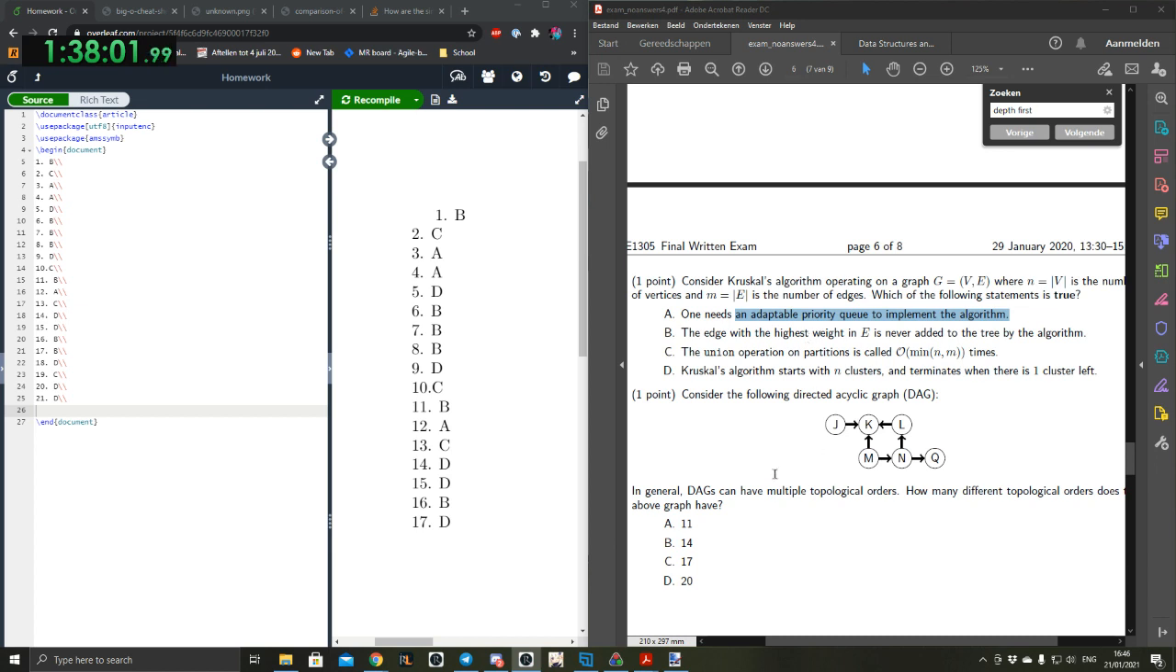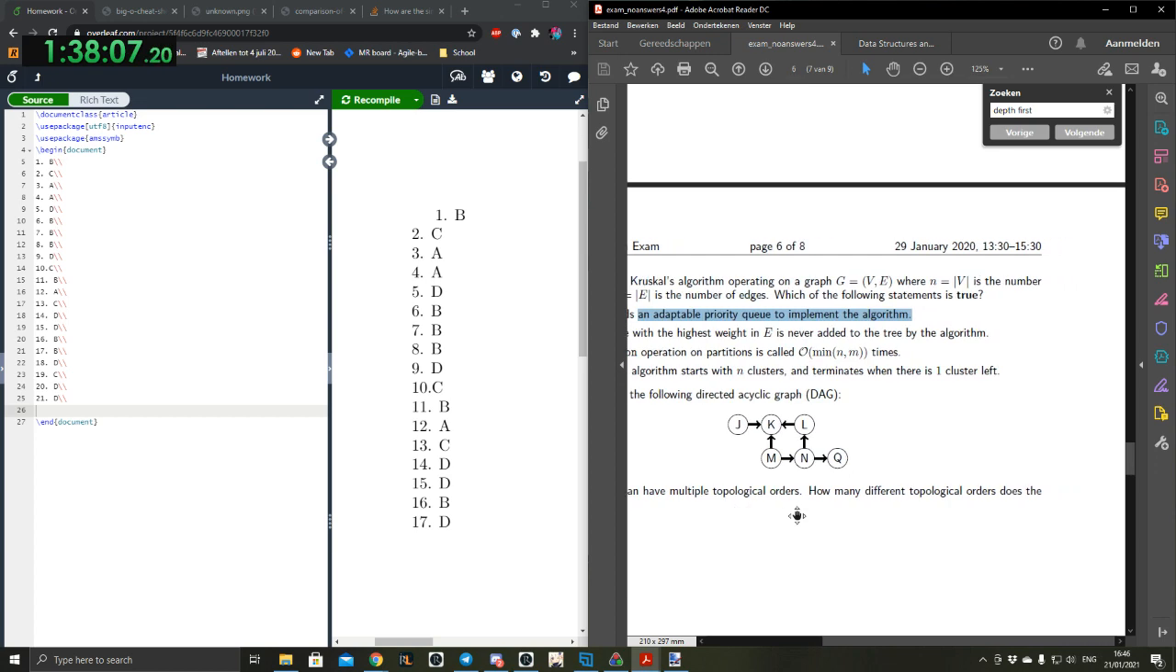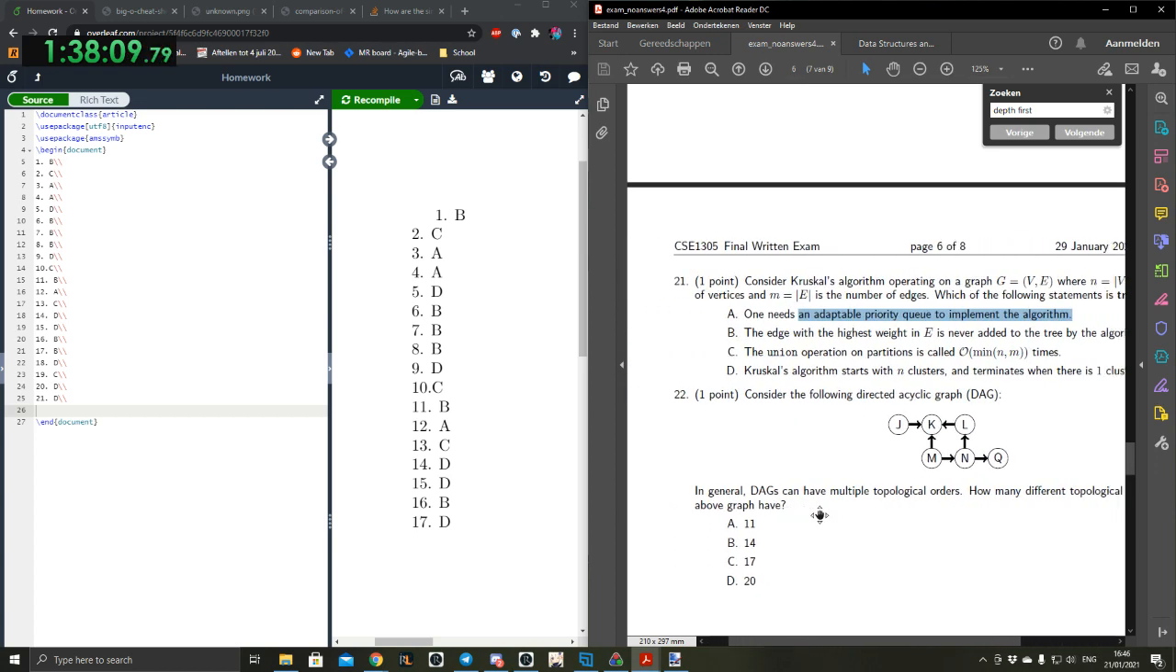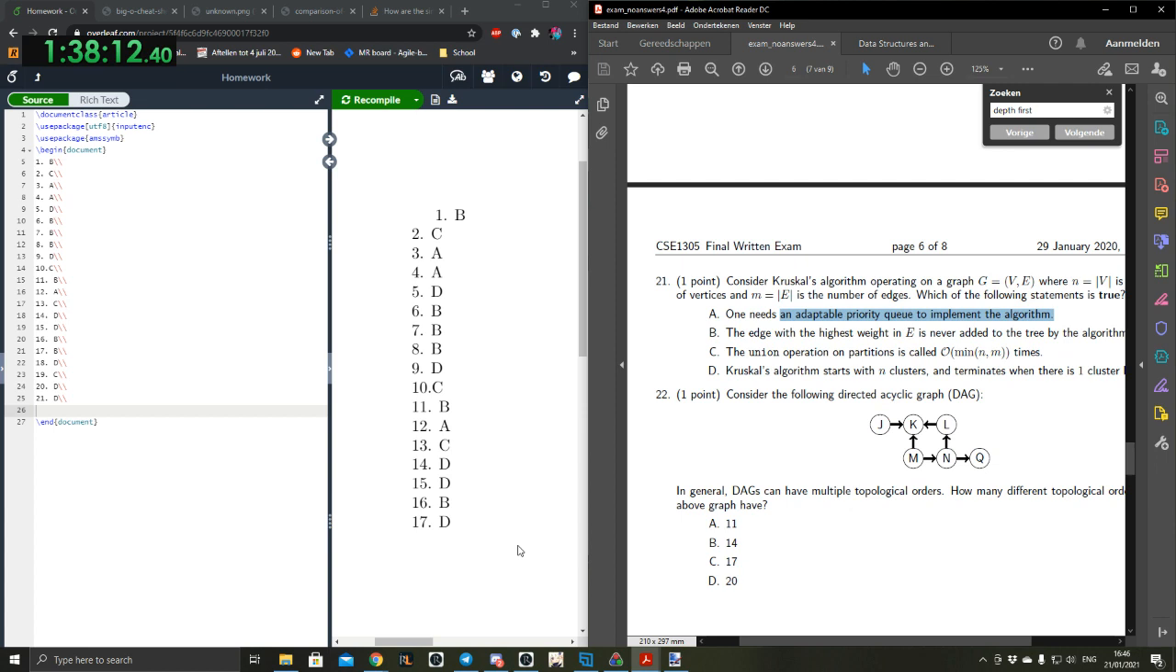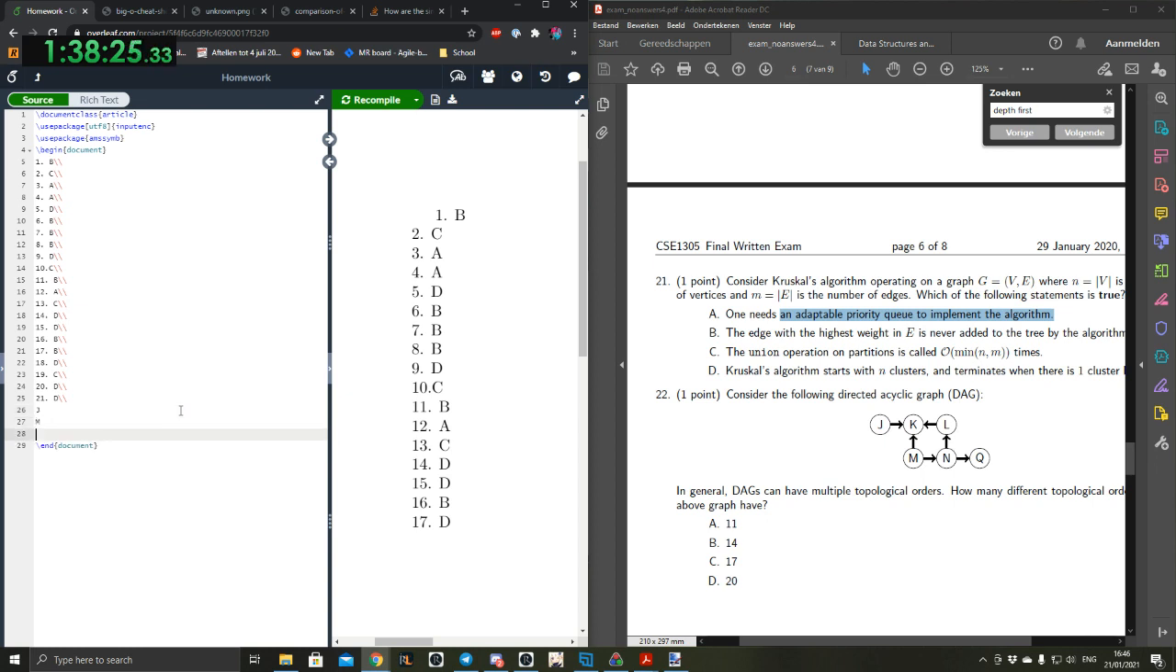Okay, next. In general, DAGs can have multiple topological orders. How many different topological orders does the above graph have? Honestly, I would just draw them out. I would just write them all out. I think there are 2 nodes that do not require anything, namely J and M. So these are the 2 possible starting nodes. After M, we can have N, and then either Q or L, and then we need J somewhere in between, and then we need K.